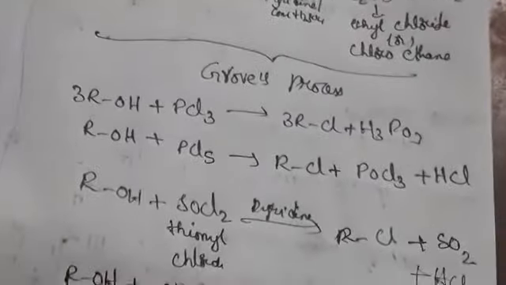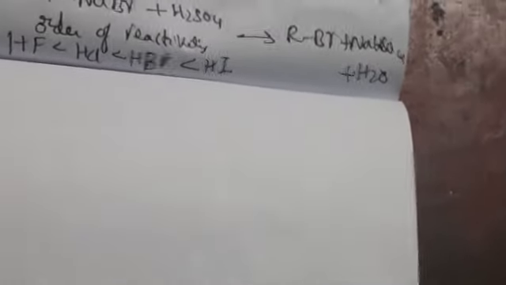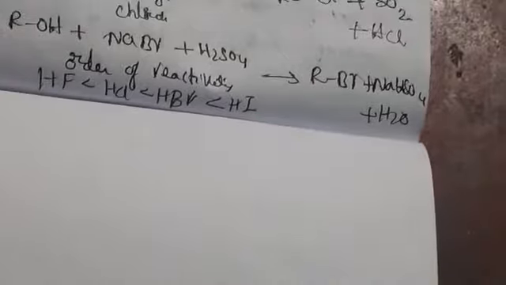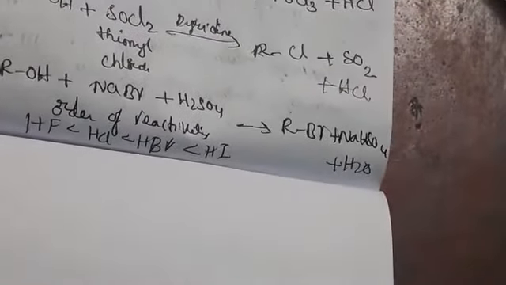That one we call the HVZ reaction also. When you take the order of reactivity, it is tertiary, secondary, primary.